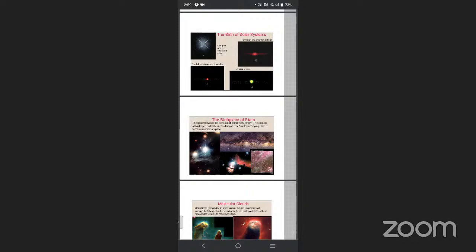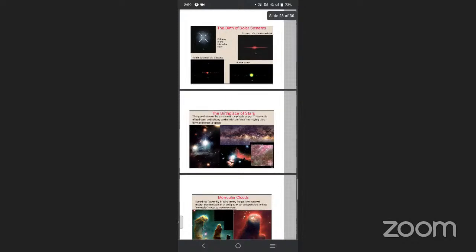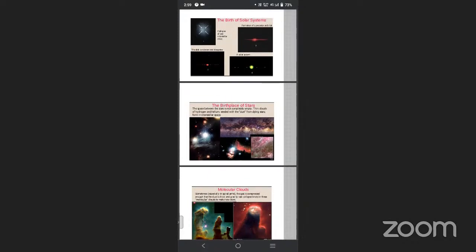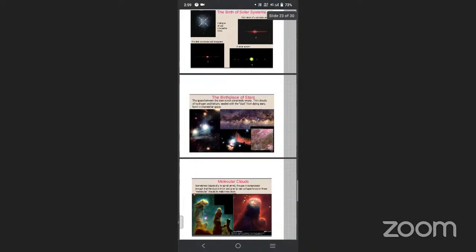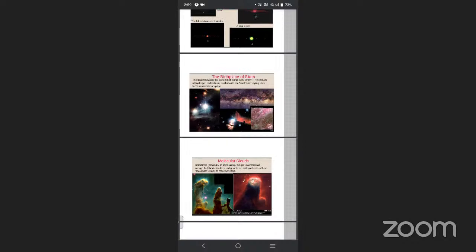In this, let us see what the solar system is. It is a gravitationally bound system of the sun and the objects that orbit it. The sun is followed by the four gas and ice giants and the four terrestrial planets, along with a number of dwarf planets. These are called the solar system.